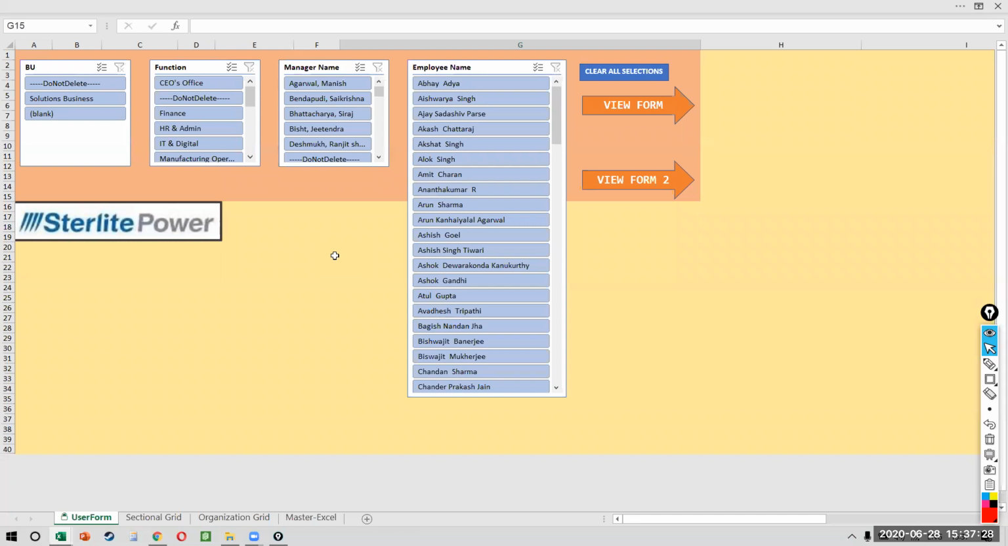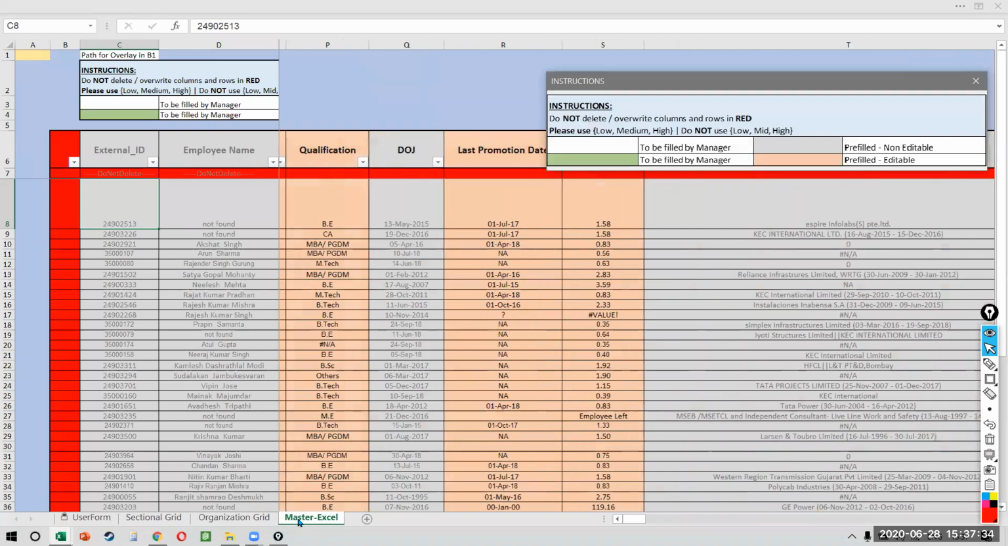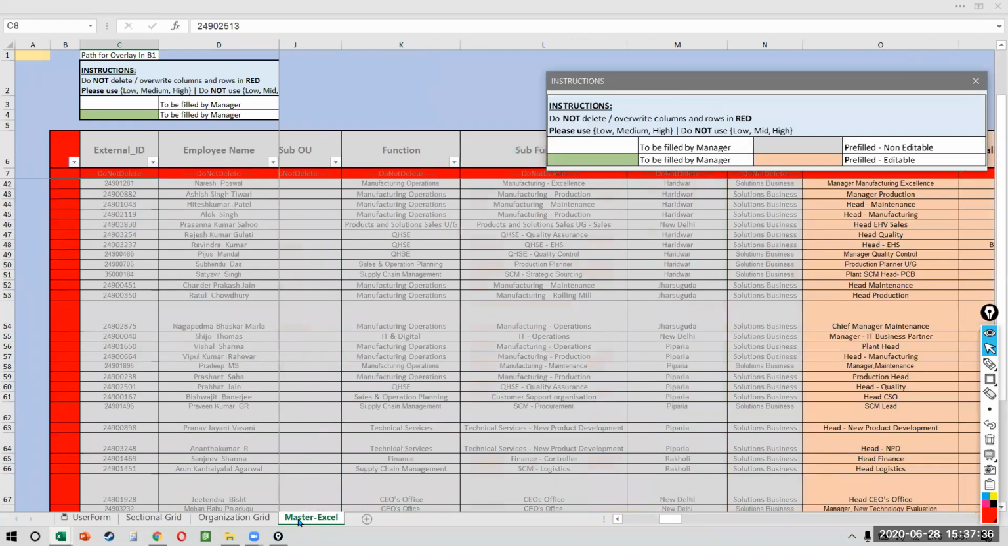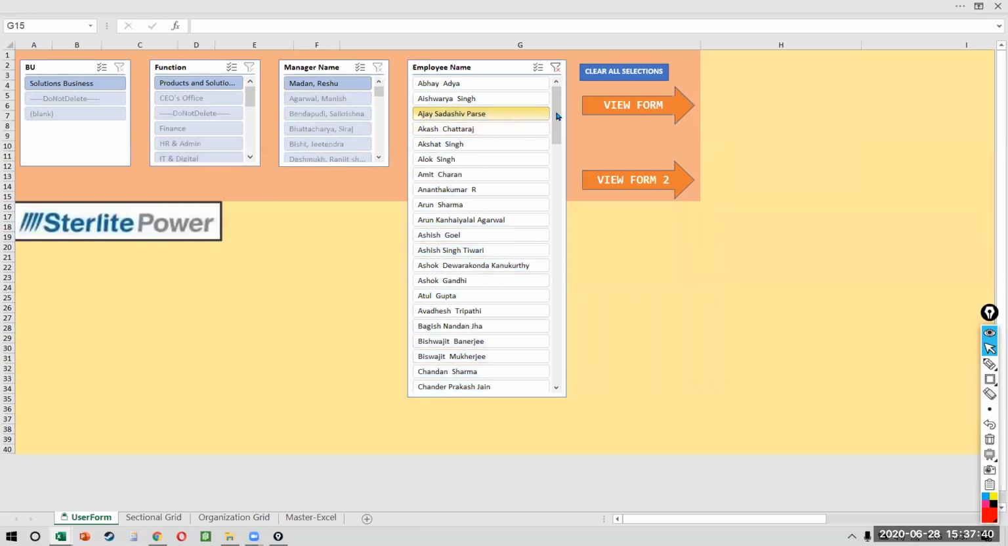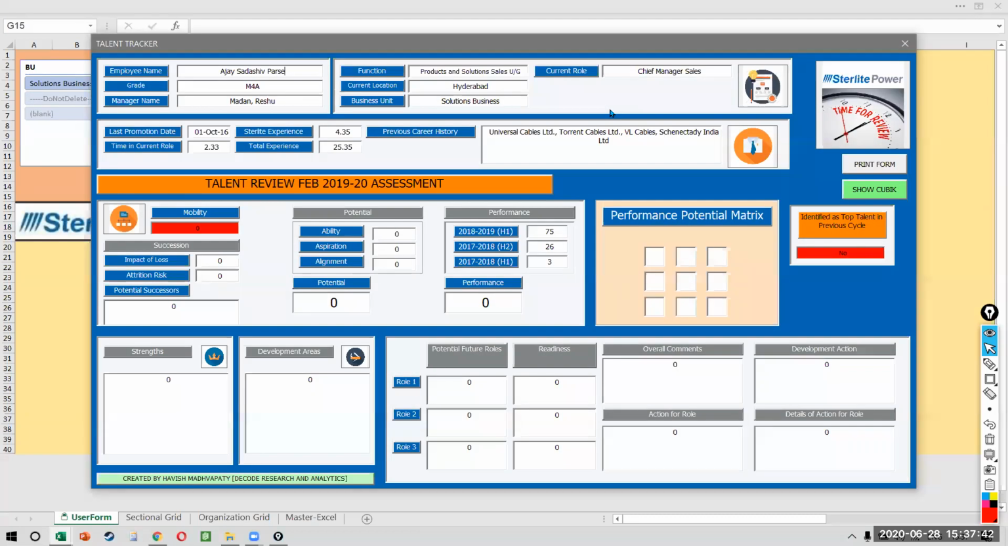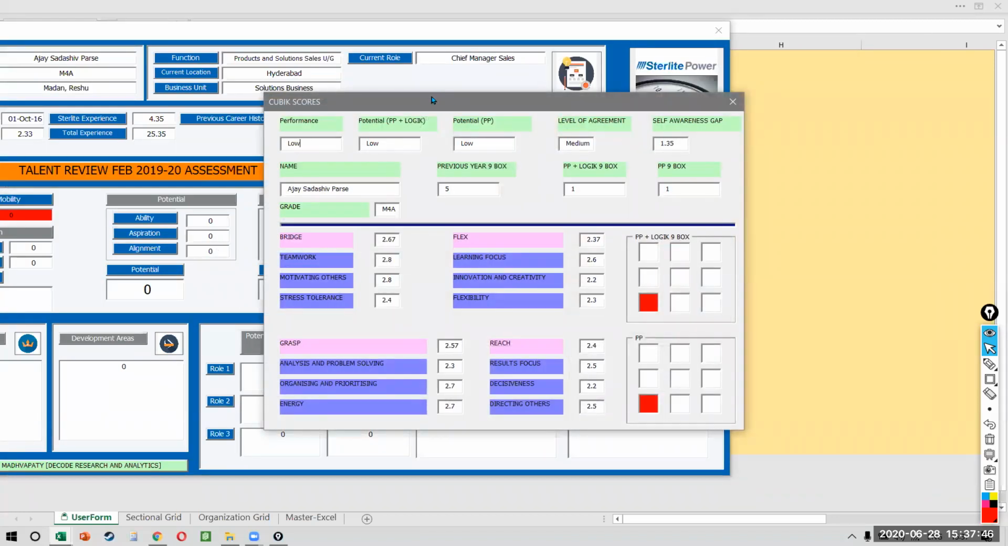So do you see this, everybody? I have these slices, which obviously you know is a pivot table. This is my master Excel for a company with all employees and all their details. And how does the form work? I just select a name, I click on view form, and this entire form opens up. In fact, I have a form within a form, so I have two forms like this.